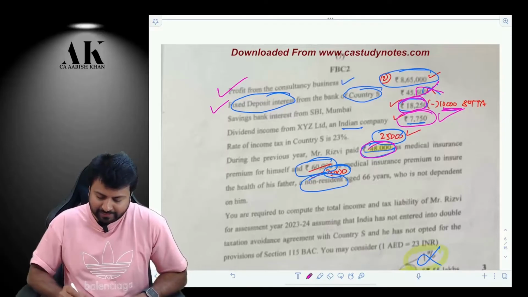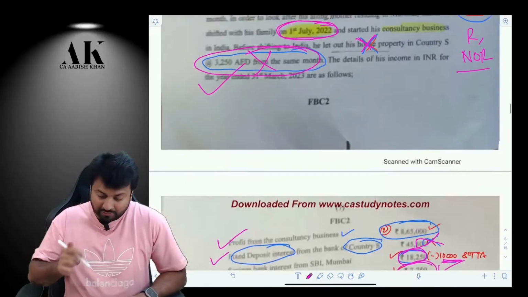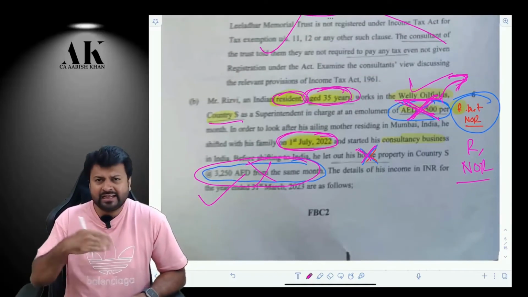Then 48,000 Mediclaim, only 25,000 will be allowed because the assessee is a resident and he is less than 60 years.